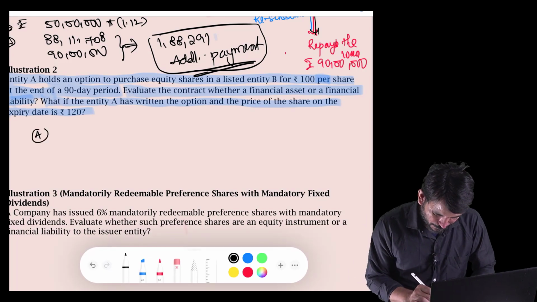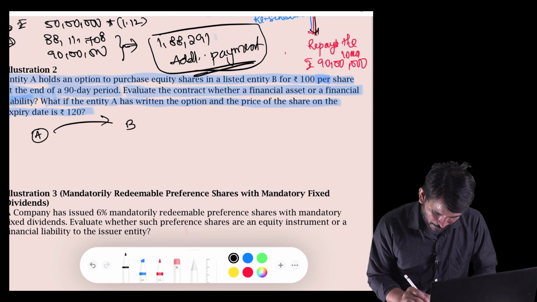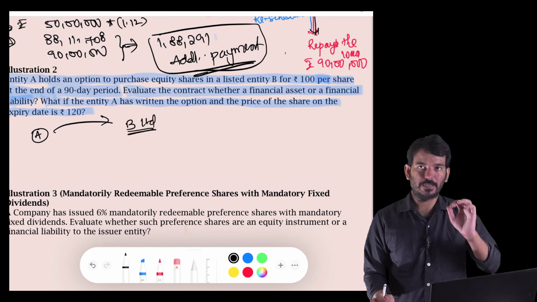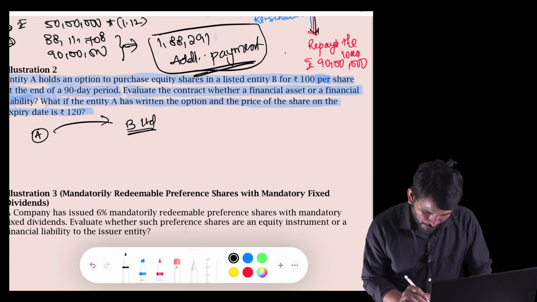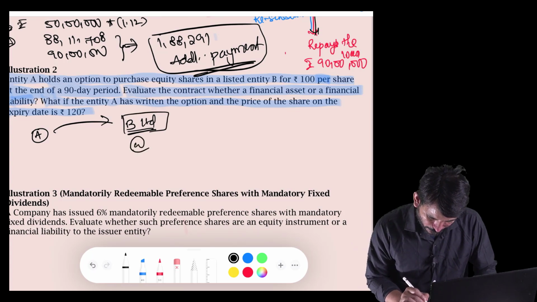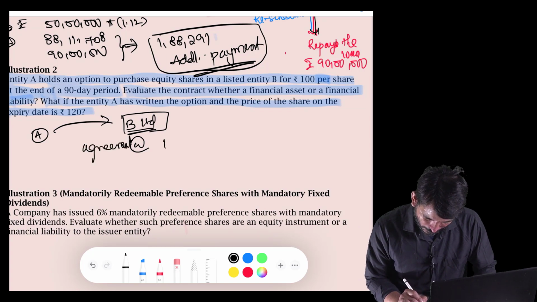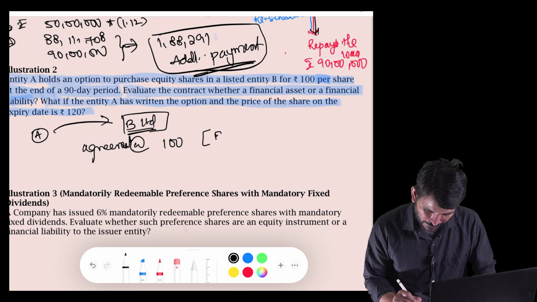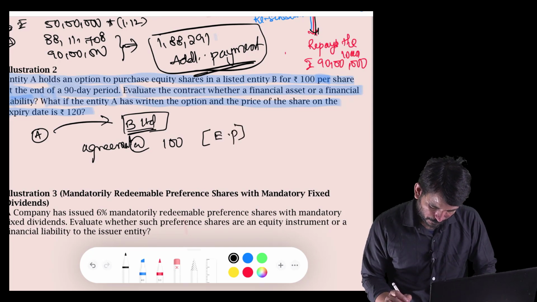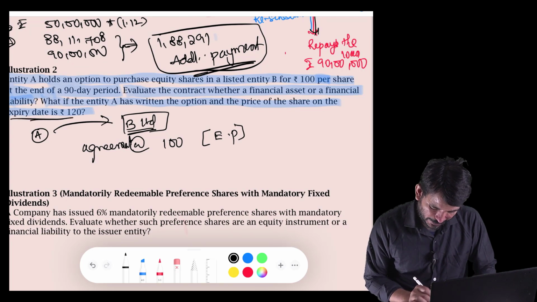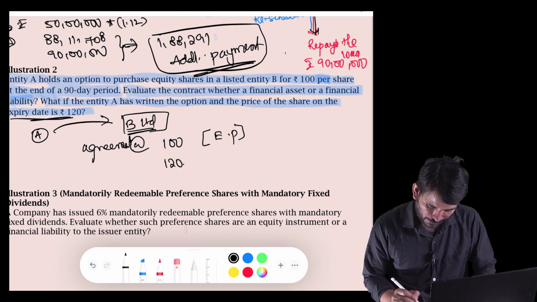We are A, we are purchasing a share in B. We are not just purchasing, we are purchasing an agreement to purchase a share in B at the rate of 100. In simple words, you can say it is your exercise price, but on the expiry date the value is 120. So this is the market value.